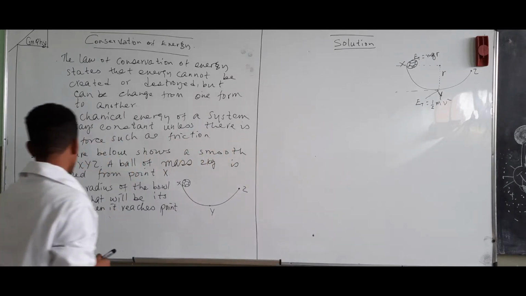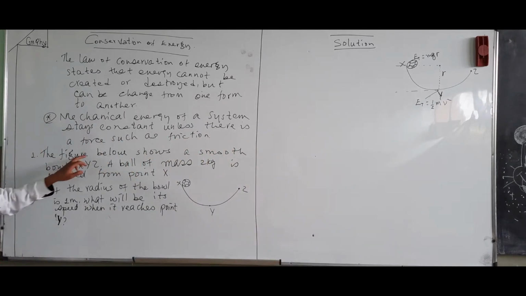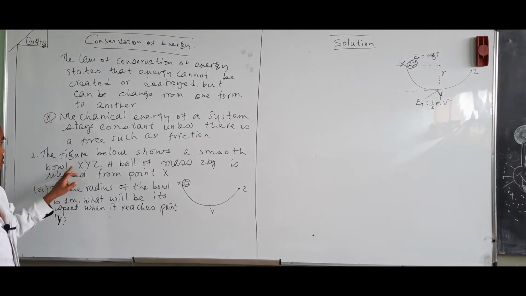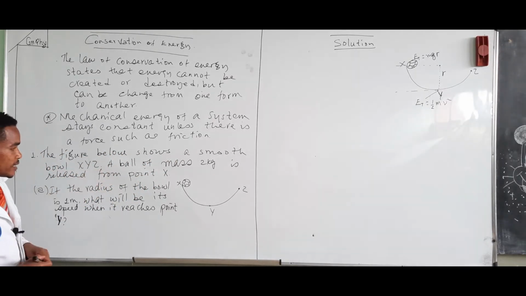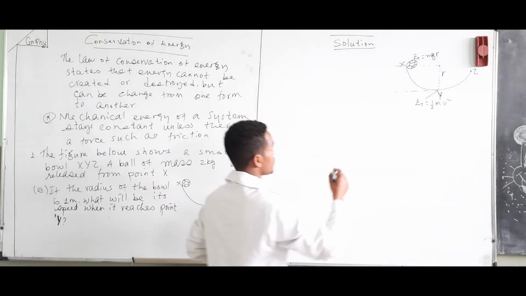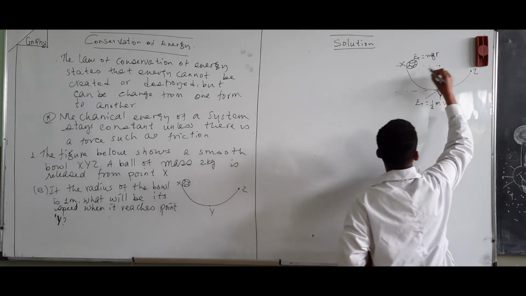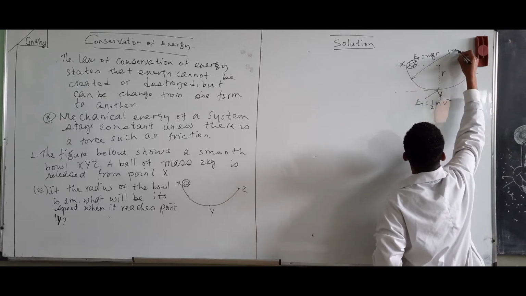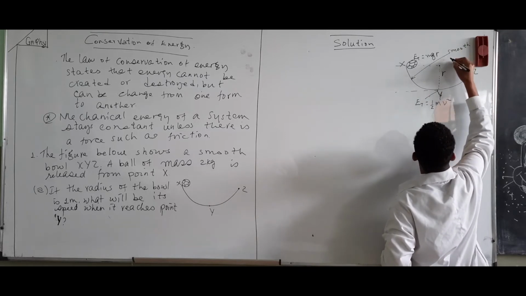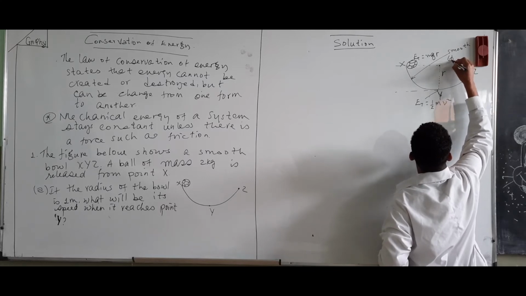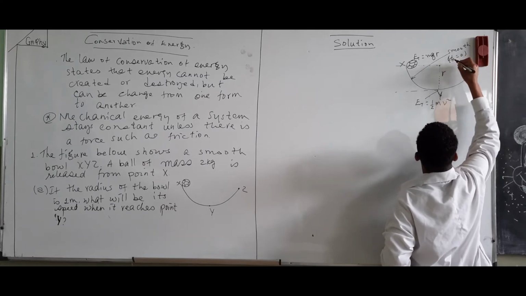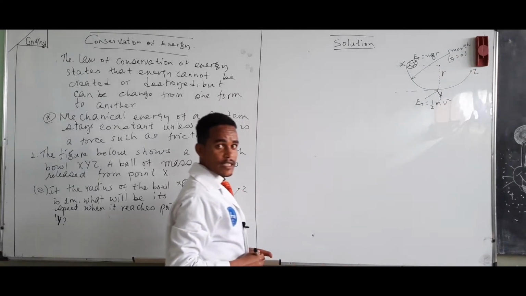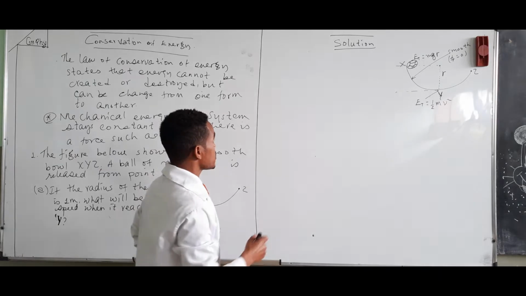But when we come to the problem, it says the figure below shows a smooth ball XYZ. This one is a smooth surface. Smooth means frictional force is equal to 0. So there is no energy dissipated. In this case, mechanical energy is what? Conserved.